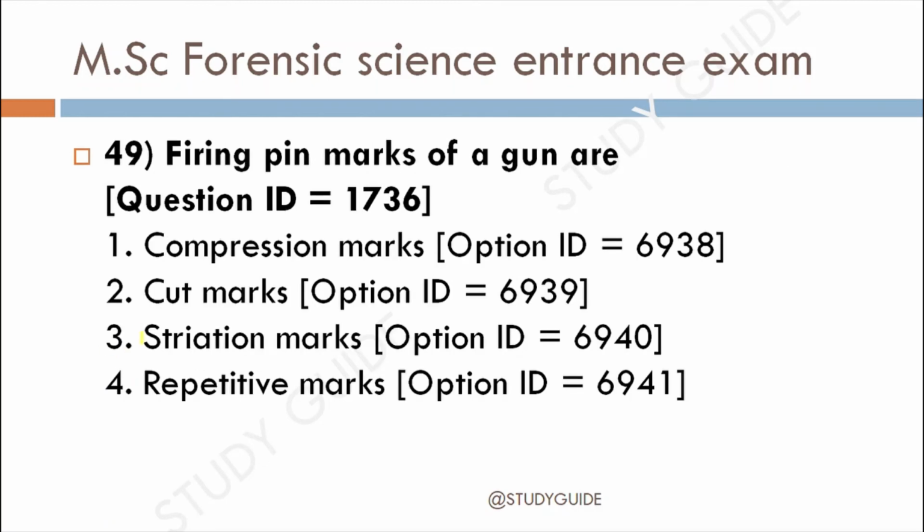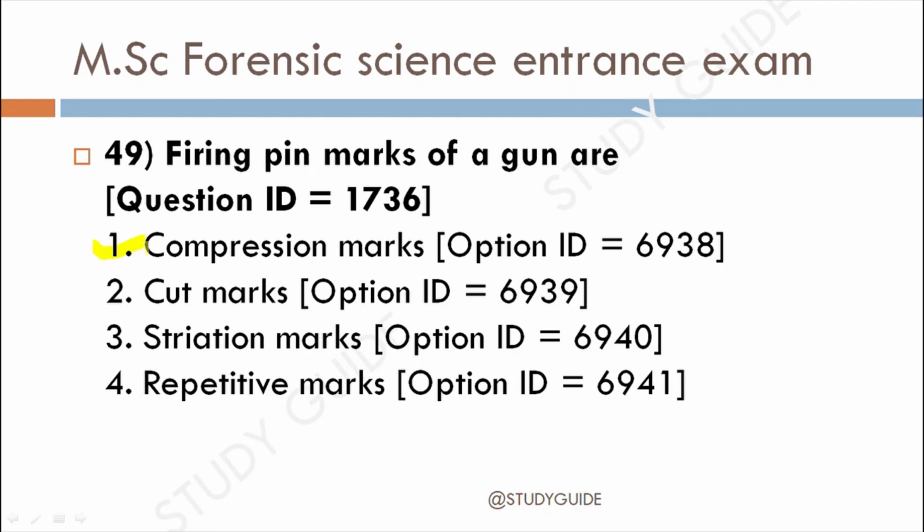Next question, question 49. The firing pin marks of a gun are compression mark, cut mark, striation mark or the repetitive marks. The correct answer for this is option 1, that is compression marks.